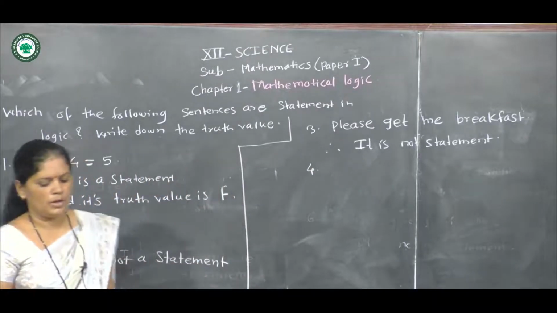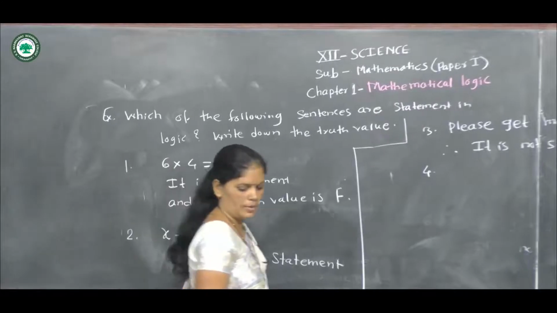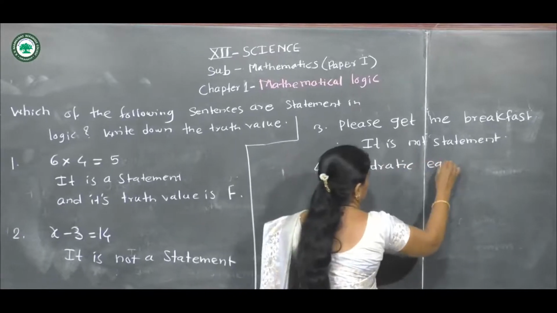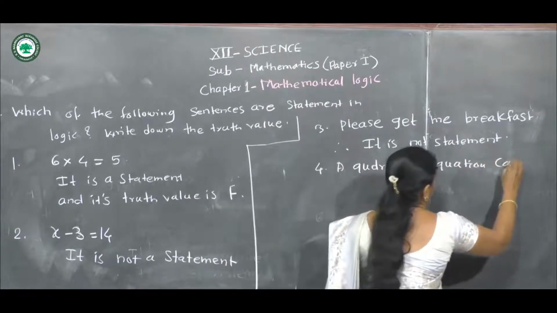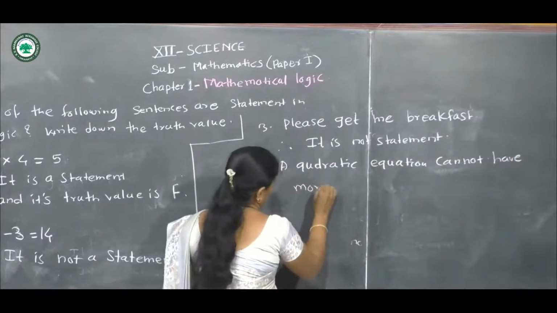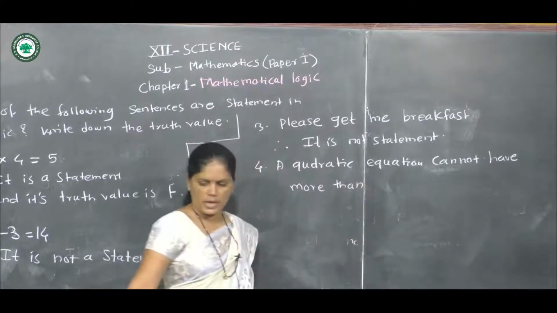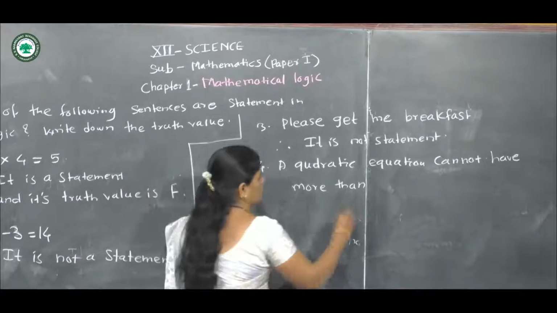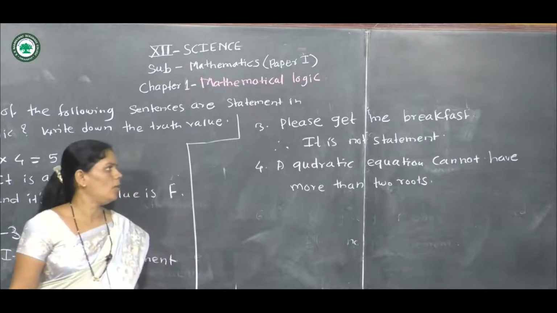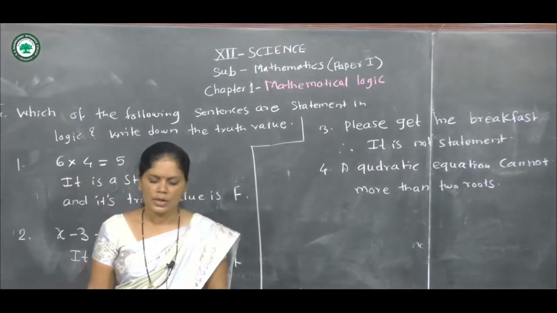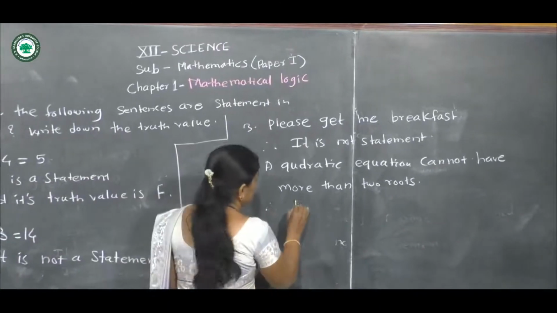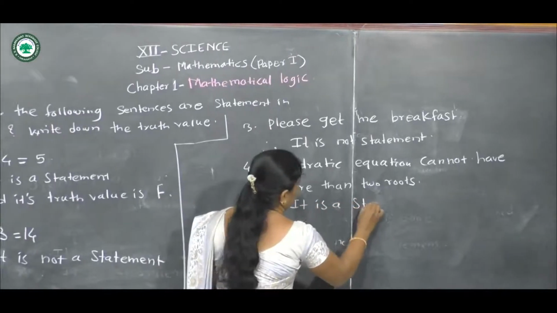Example number 4. A quadratic equation cannot have more than 2 roots. It is a statement.